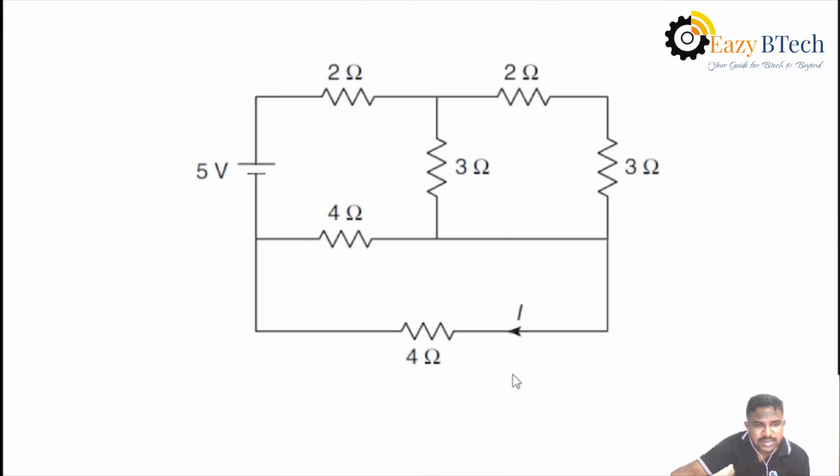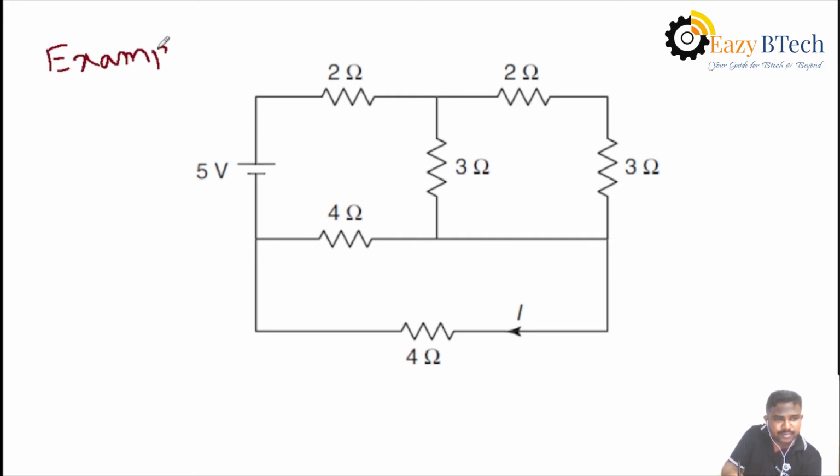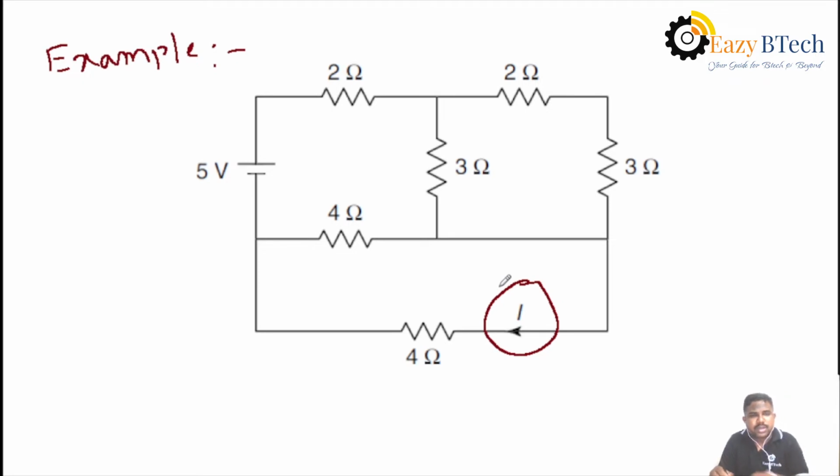by taking a simple example here. The example problem is: verify the reciprocity theorem. In the circuit, only one voltage source, 5 volts, is given. What is our aim? To find the current passing through the 4 ohms. Okay? Then, hence,